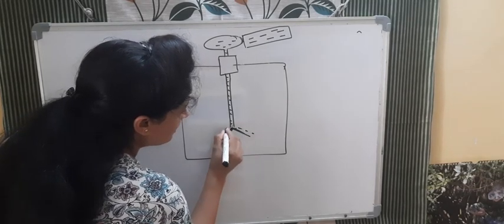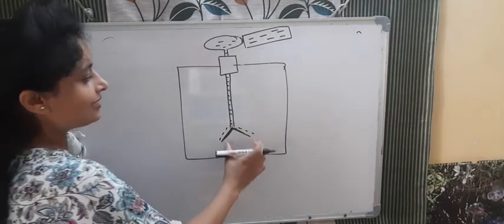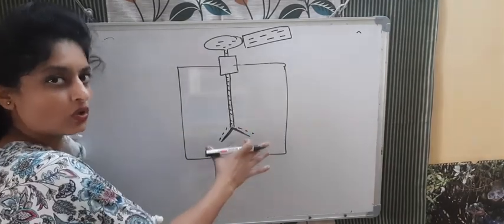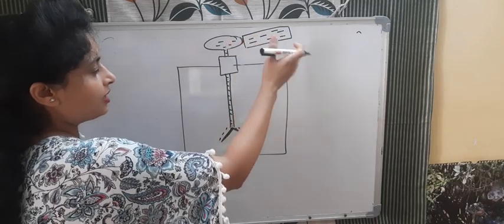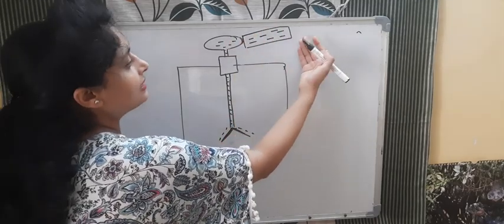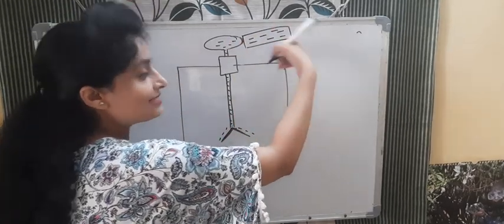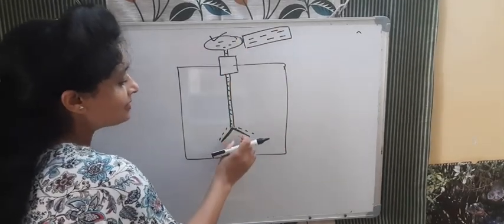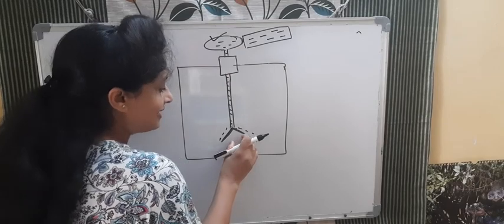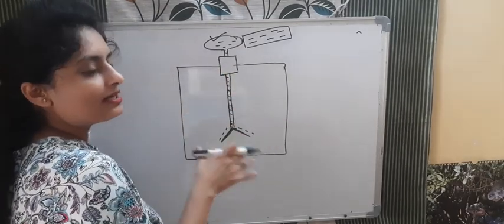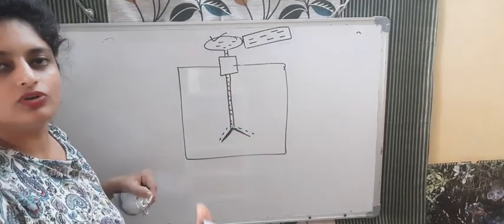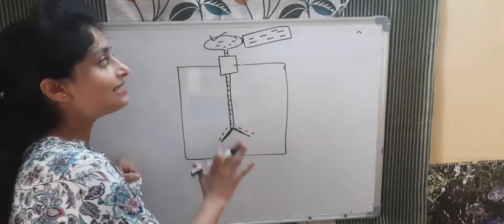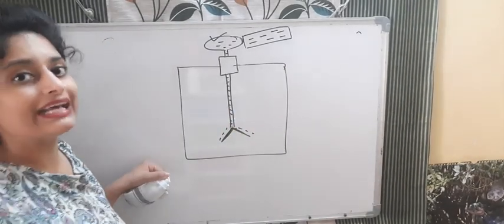This one also has negative charge, this one also negative charge. So there is divergence. What we can say is, when any conductor or rod having a kind of charge touches this metal cap, the leaves will diverge. The more the divergence, the more the amount of charge on it. Now I am only talking about the presence of charge, not the type of charge.